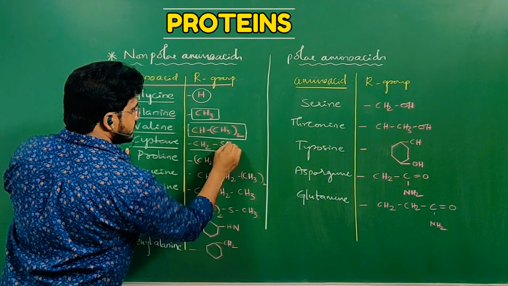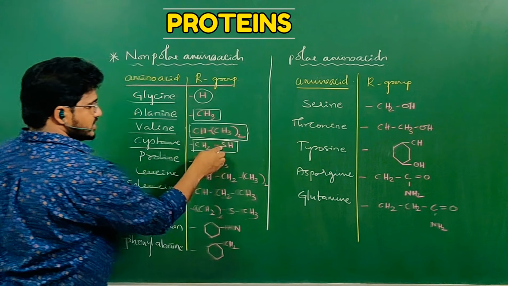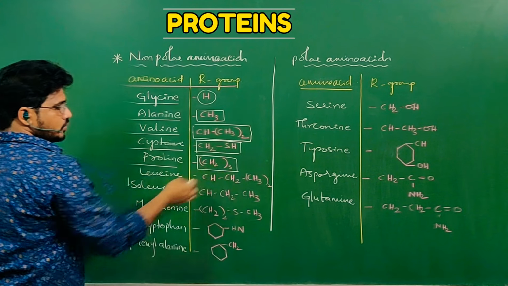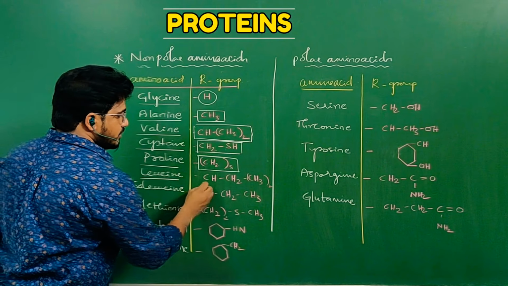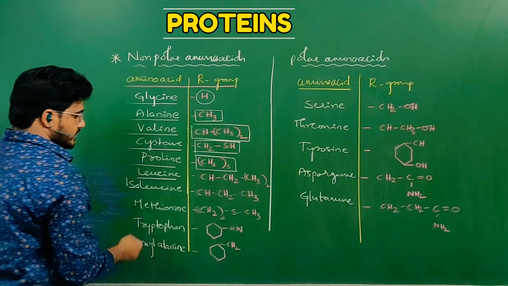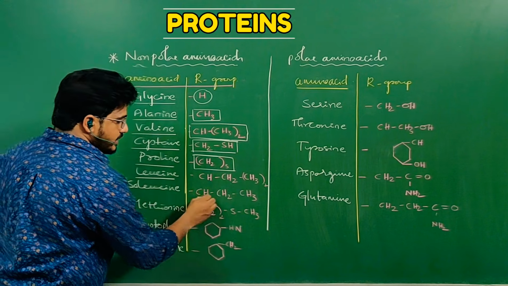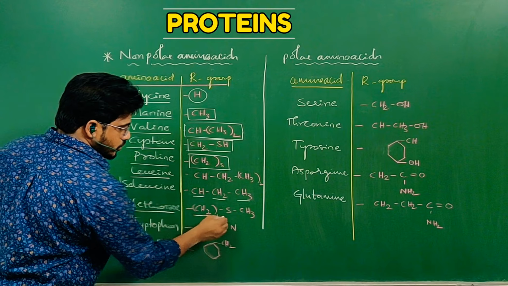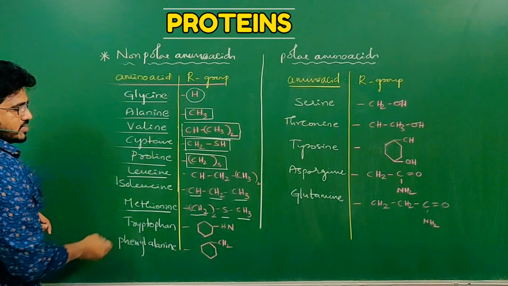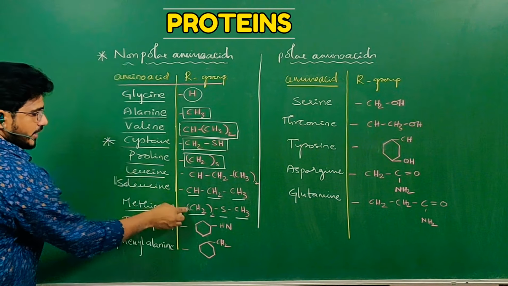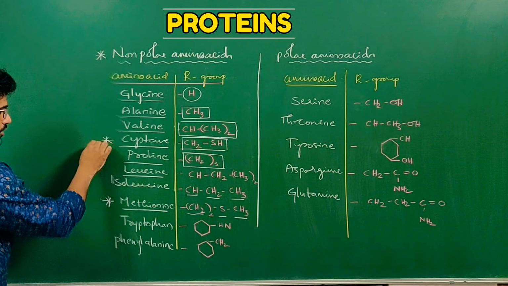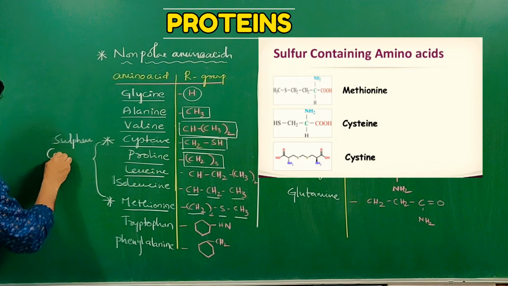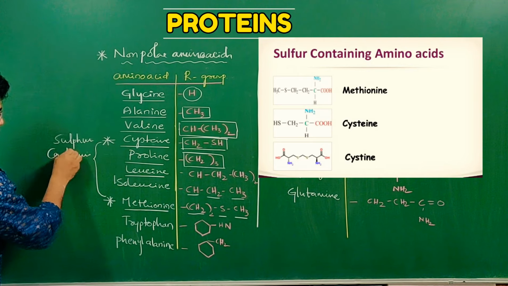Cysteine is replaced by CH2SH, means sulfur containing. And proline is replaced by CH2 thrice. Leucine, R is replaced by CH2, CH3 twice. Isoleucine, R is replaced by CH2, CH3. Methionine is replaced by CH2 twice, sulfur and CH3. So here cysteine and methionine both are called sulfur containing amino acids.